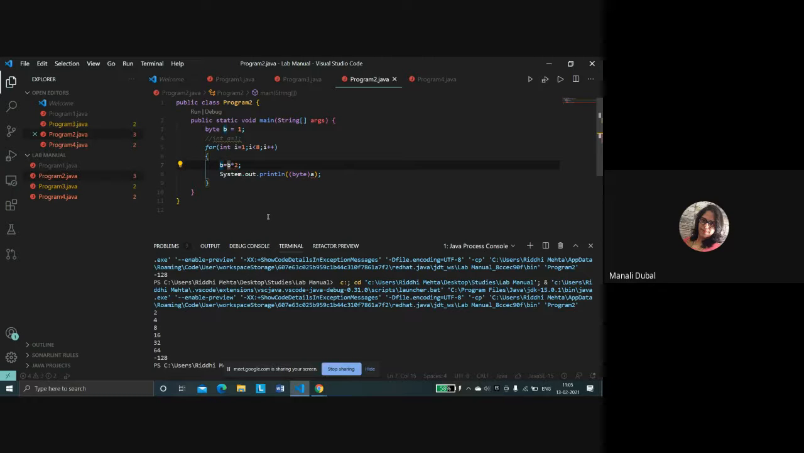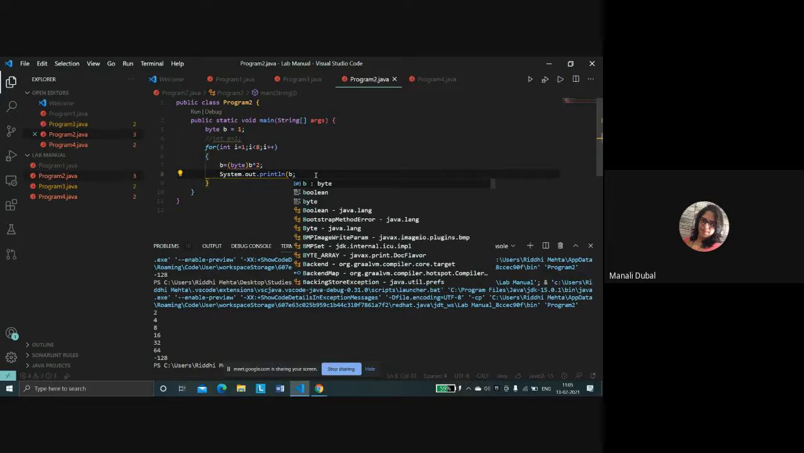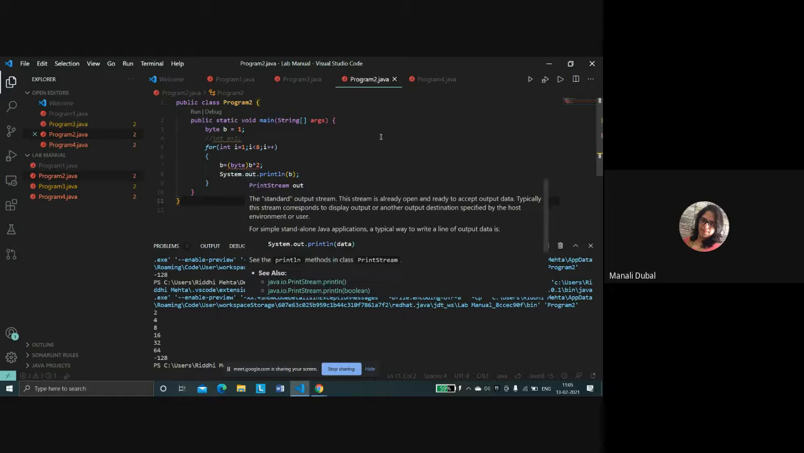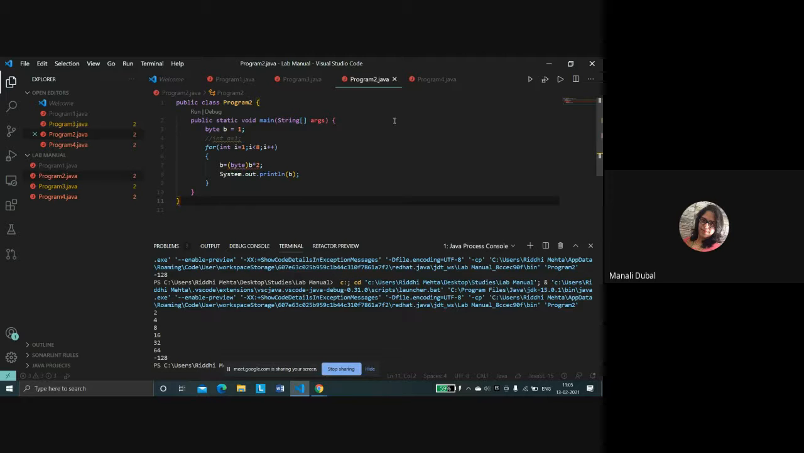Correct. Now print b in the SOP statement. You don't need byte again, just b. Very good. So whatever the computation is, if the multiplication exceeds the byte range, you are converting it into byte and then printing the value, right?